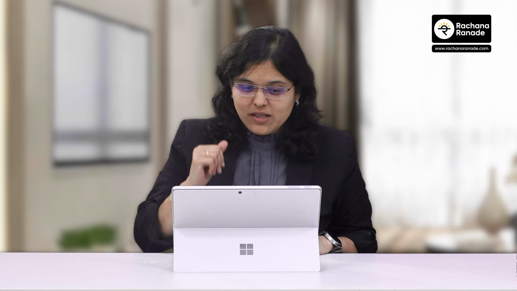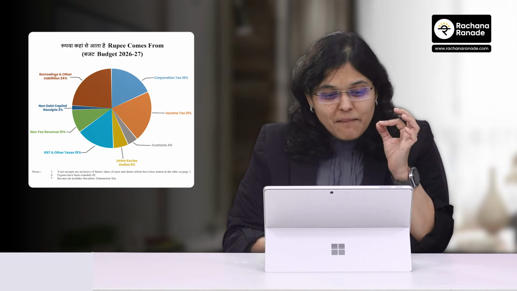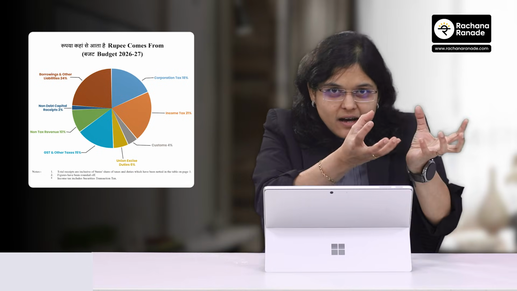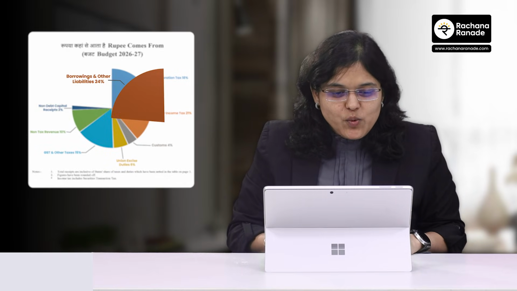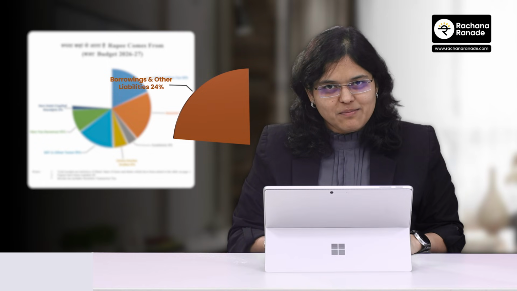Because if I were to understand the cash flow of India, where is money coming from? Where is money going to? It is something very interesting. Have a look at this. For India, out of 100 rupees that India gets, maximum 24 is from borrowings and other liabilities.